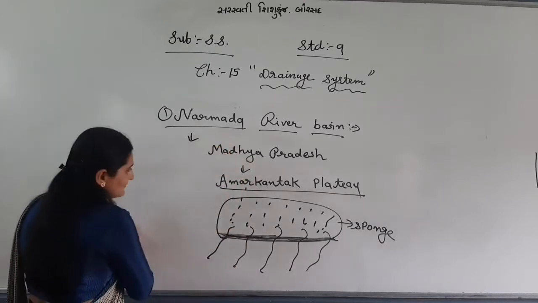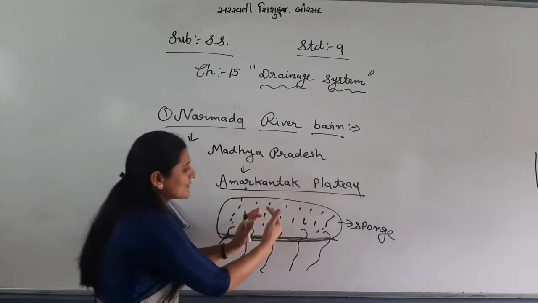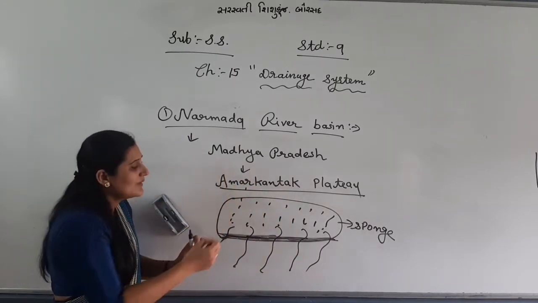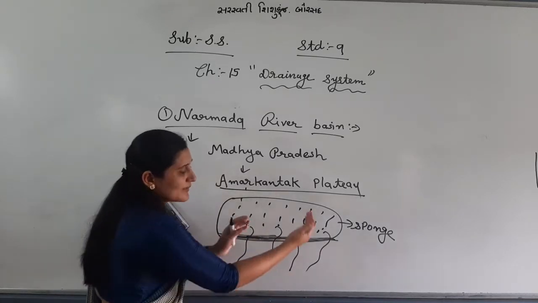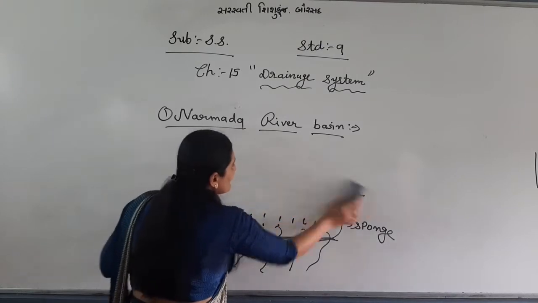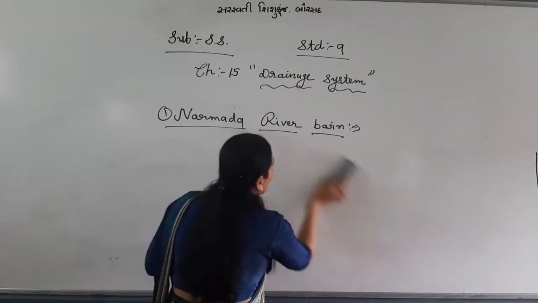Okay. Have you understood? The plateau is a sponge; when rain comes, water absorbs in the plateau, and then it comes in the form of a stream. Okay. Then from where does it originate? Madhya Pradesh, Amarkantak hills or plateau.